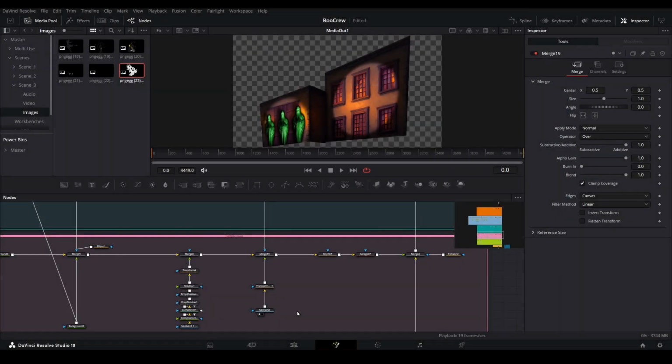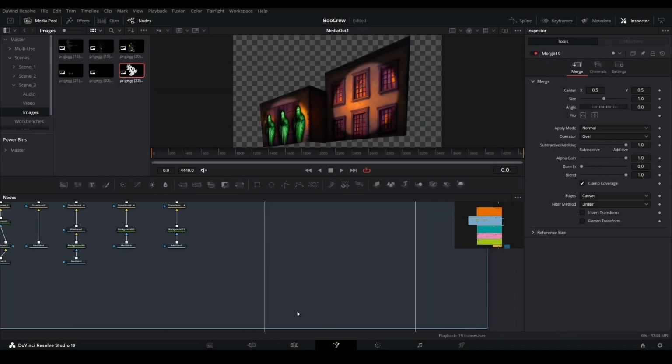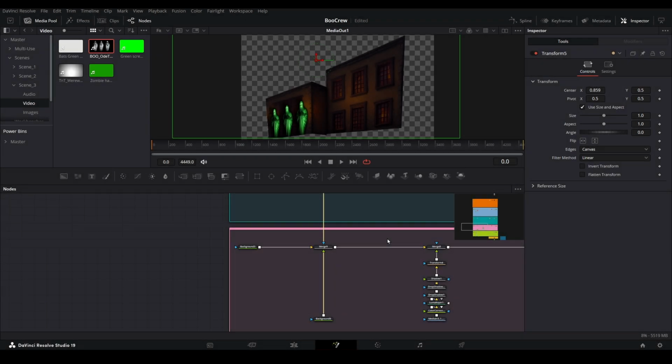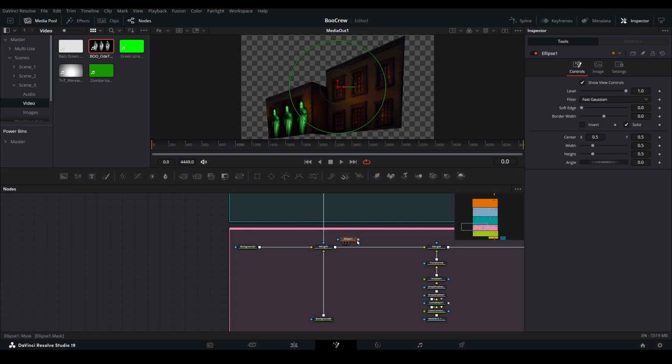I'm using a vine here simply to remind you that if you ever have an asset that will need to be visible across all 3 sections, creating a vine will be your best option. To add the spotlight look, bring down an ellipse mask and connect it to the merge node that your background is connected to.